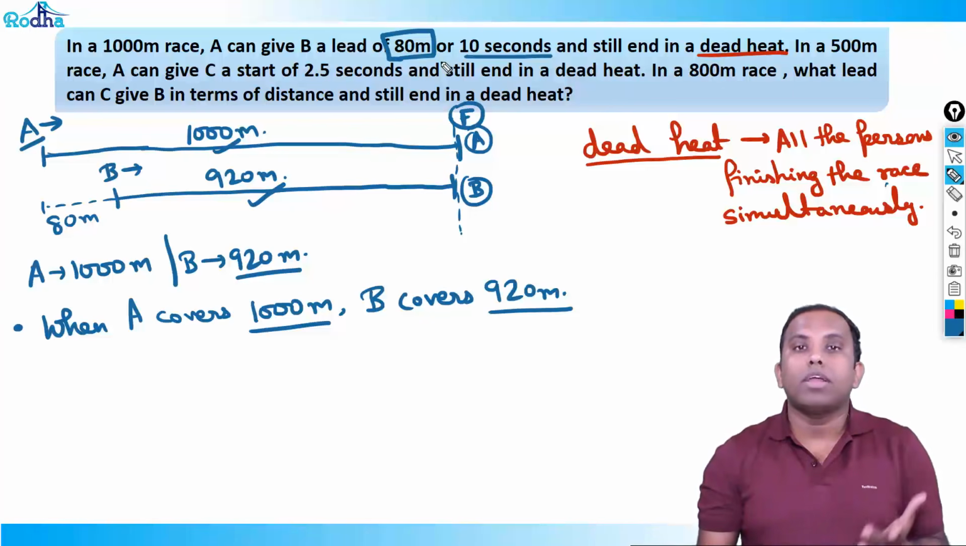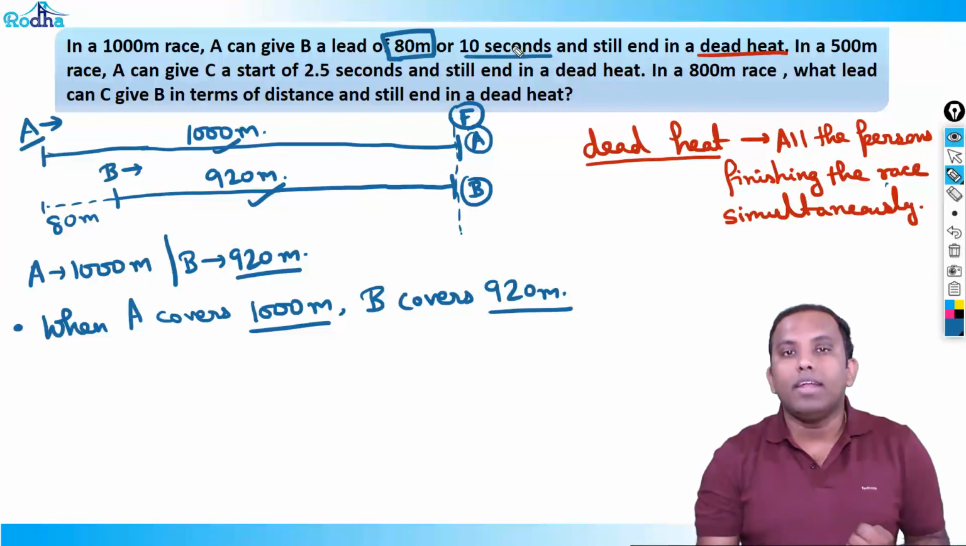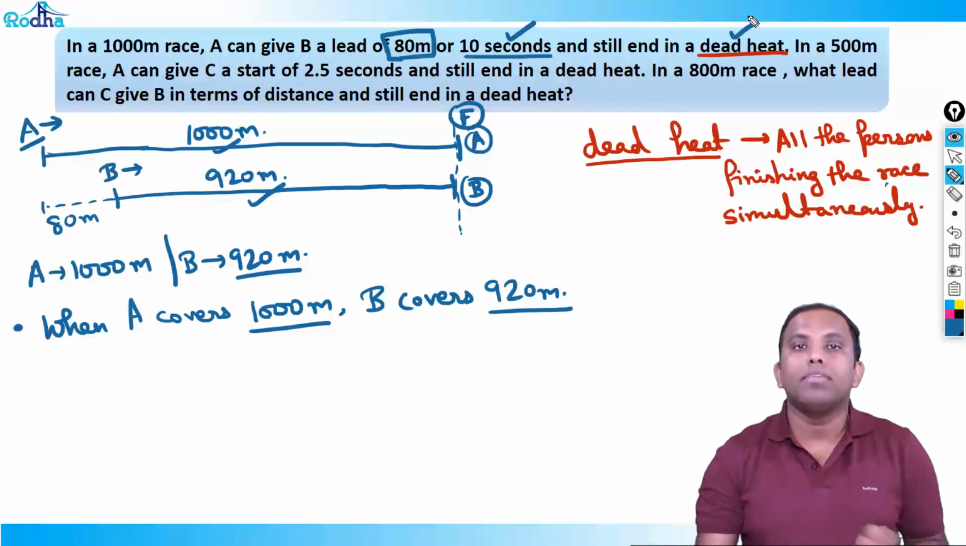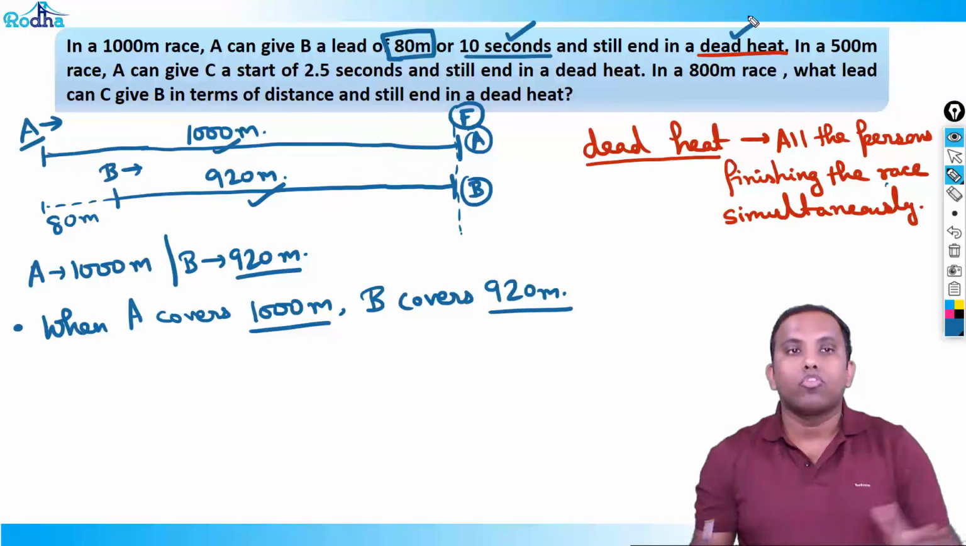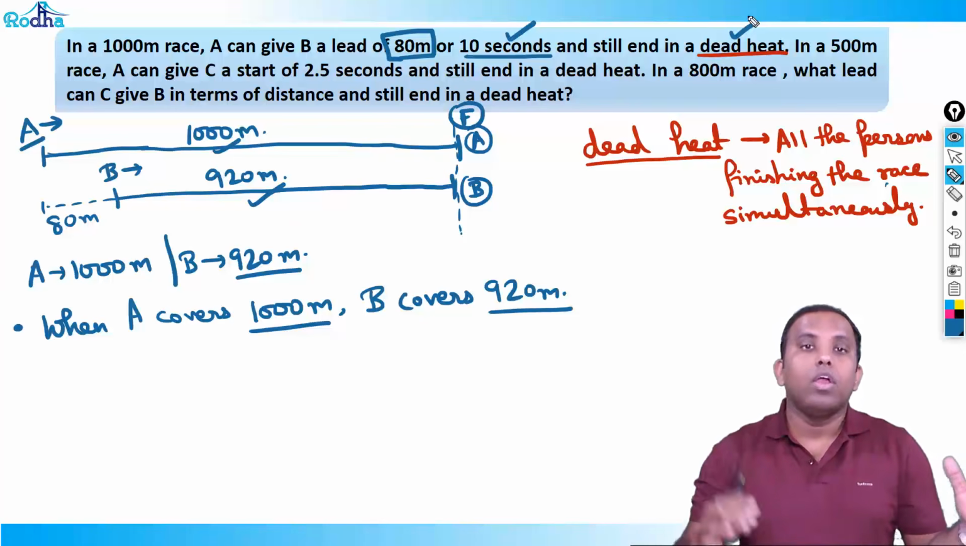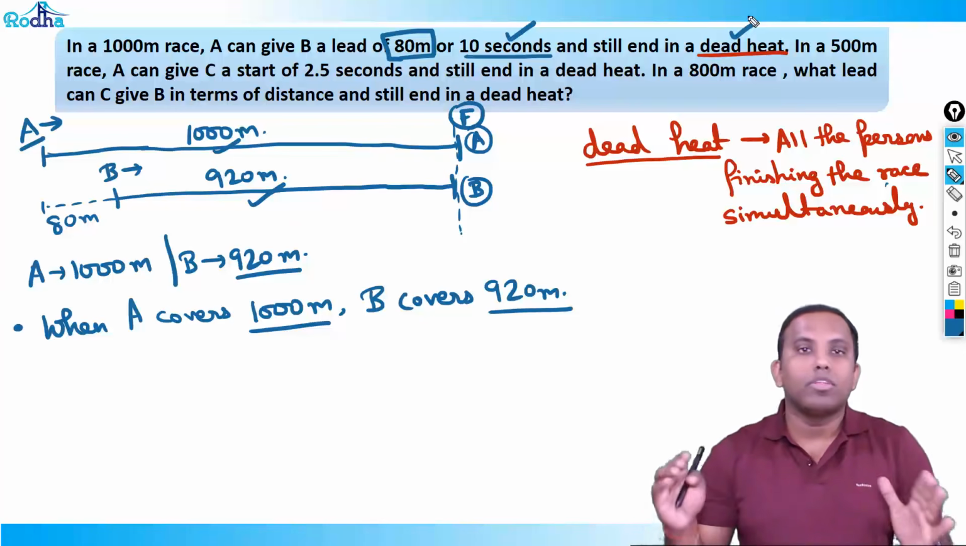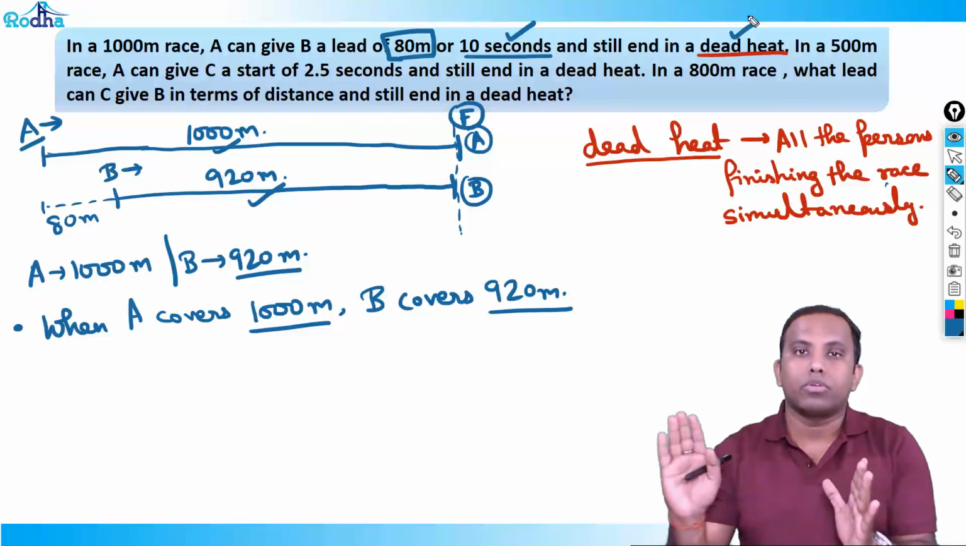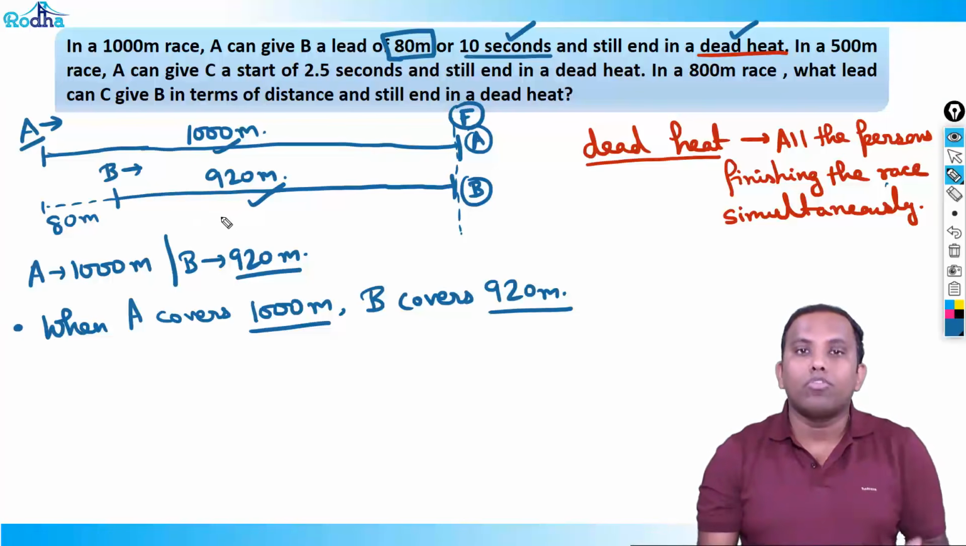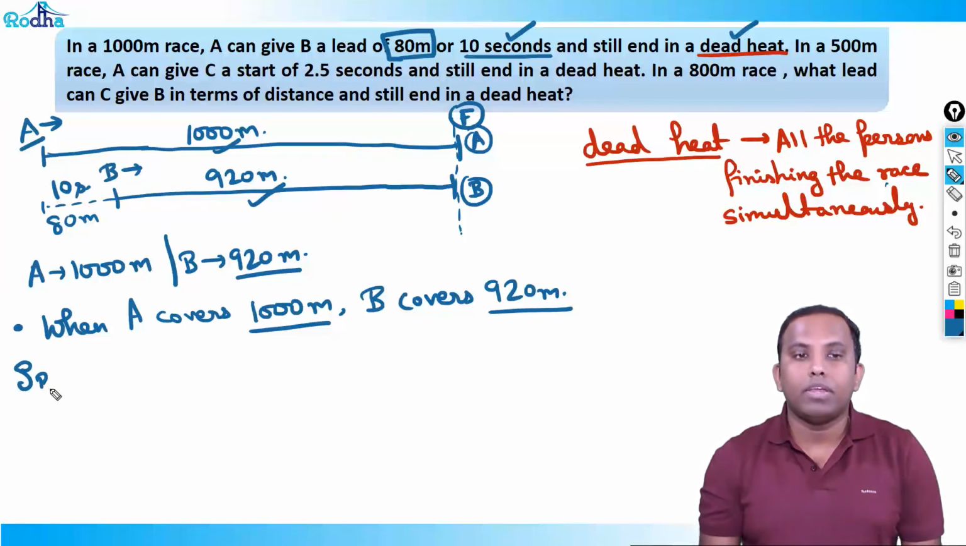That doubt you can get in mind, but very logically you can think that in the second case also the race has to end in a dead heat, that means both have to finish simultaneously. So whenever A is covering 1000 meters, in the same time B will be covering 920 meters for sure. So in 10 seconds B will cover only 80 meters. So what is the speed of B? Therefore the speed of B is 8 meters per second. B covers 80 meters in 10 seconds.